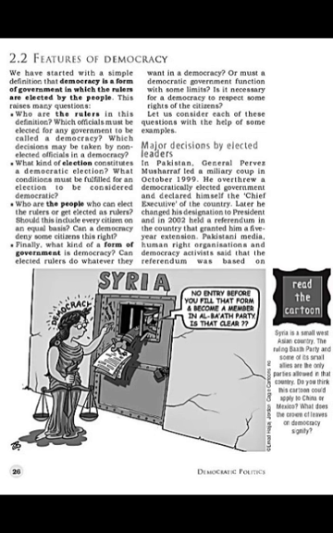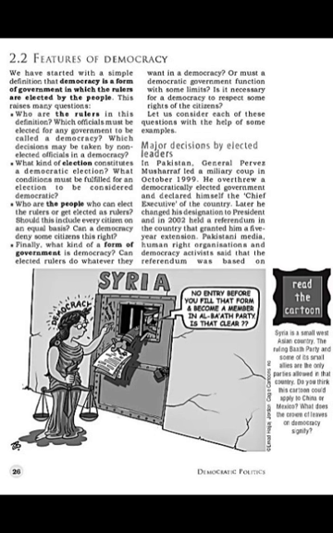Which decisions may be taken by non-elected officials in a democracy? Then what kind of elections constitute a democratic election? And what conditions must be fulfilled for an election to be considered democratic? Then who are the people who can elect the leaders or get elected as leaders? Should this include every citizen on an equal basis? Can a democracy deny some citizens this right?